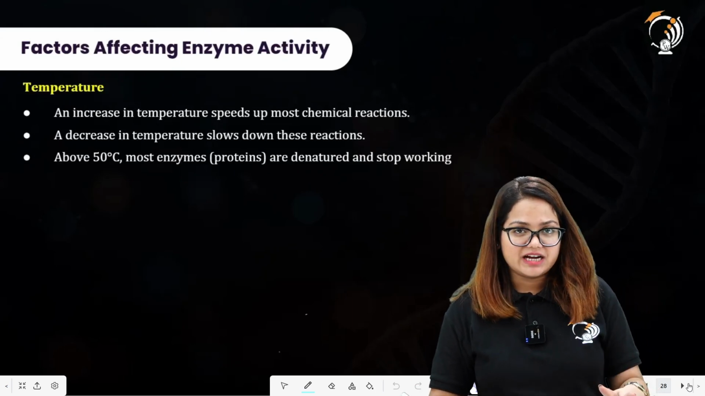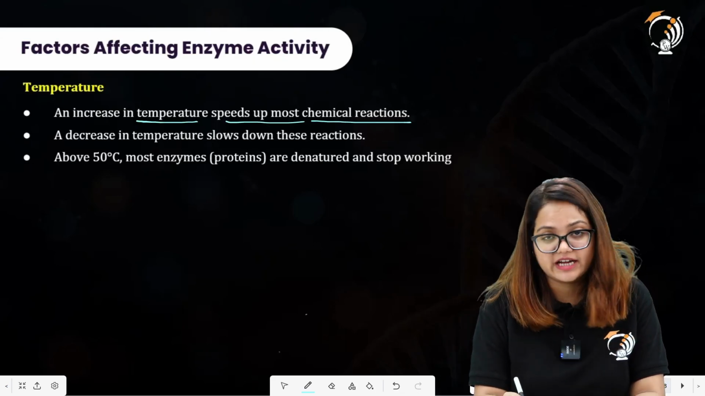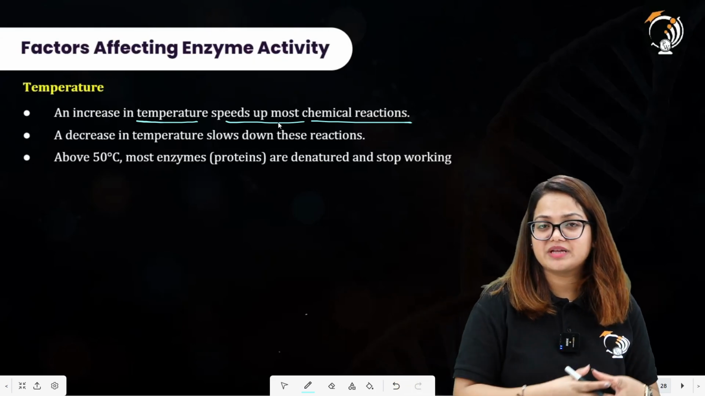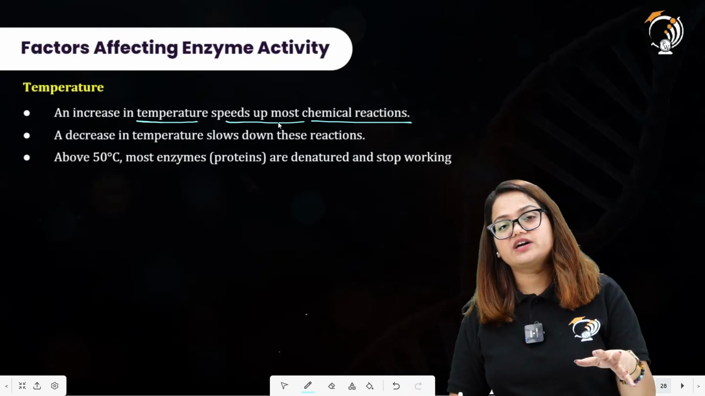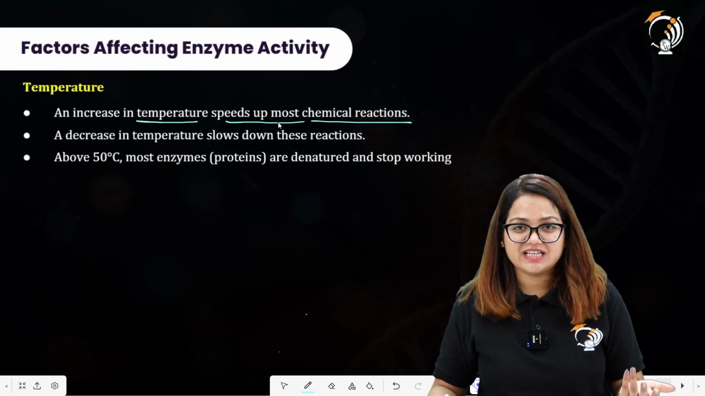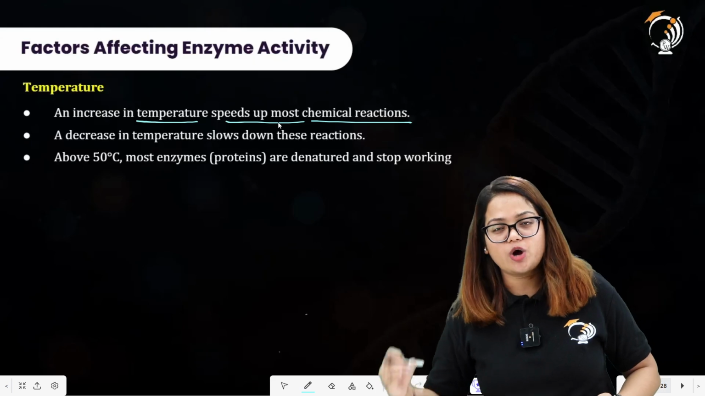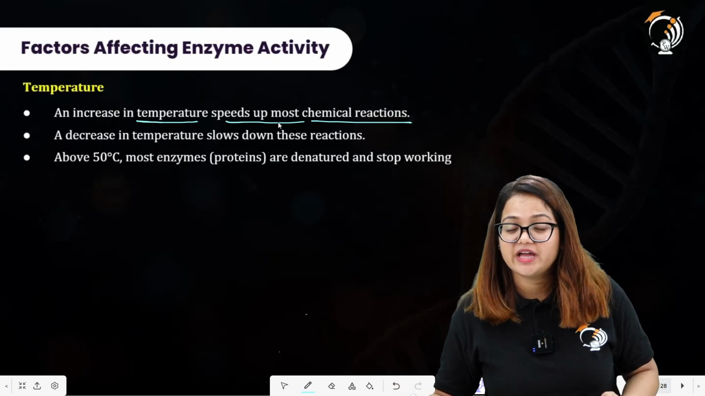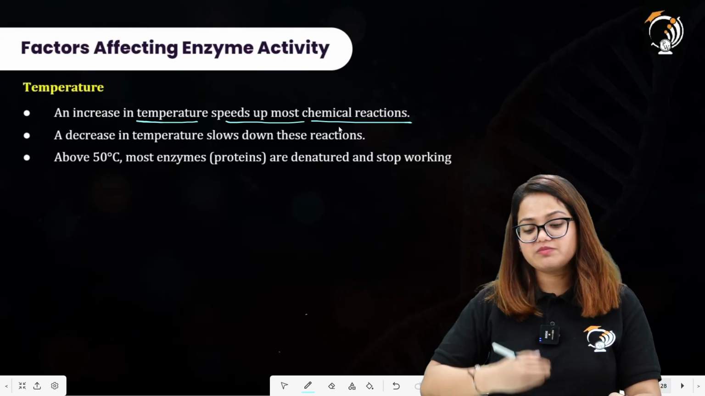Factors affecting enzyme activity. An increase in temperature speeds up most chemical reactions. Why are we saying most? Because all of the enzymes have their optimum temperature at which they show the chemical reaction. But you cannot say that all of the enzymes have one particular optimum temperature. Each enzyme has its own specific optimum temperature. Each enzyme has its own specific pH value at which it shows maximum activity. So an increase in temperature speeds up most chemical reactions.